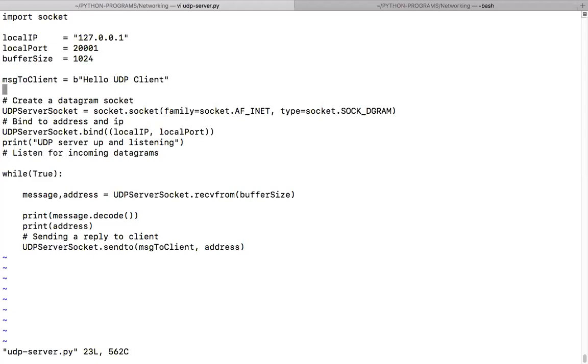We will see where we are using it later. Okay, so we have a message to the client that we want to pass, that says hello UDP client.